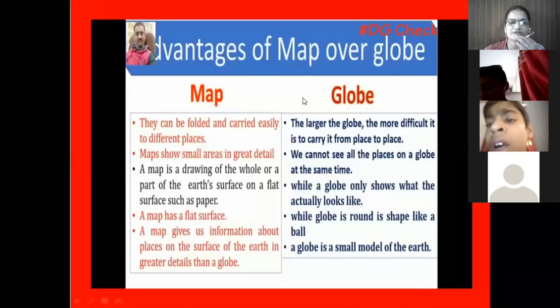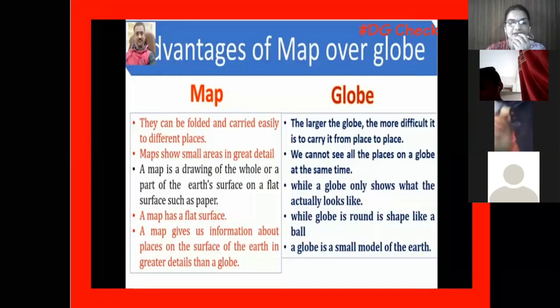See, with the differentiation between the map and globe, it can be seen how maps are more advantageous. Maps can be folded and carried easily to different places. Maps show small areas in great detail. A map is a drawing of the whole or part of the earth on a flat surface, students. A map has a flat surface. A map gives us information about the places on the surface of the earth in greater detail than a globe.